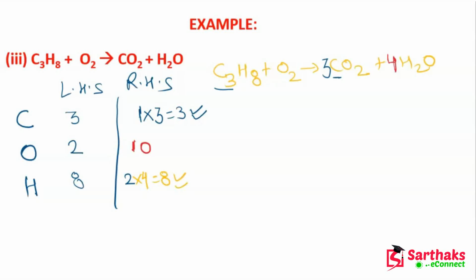So guys, now what do I have to do? I have to balance this oxygen, because carbon is balanced, hydrogen is balanced, but this oxygen is not balanced. So to balance this oxygen, I will multiply on the LHS side by 5. So it will become 10. So I will write 5 here and it has become 10.